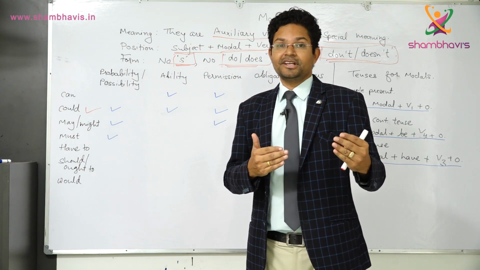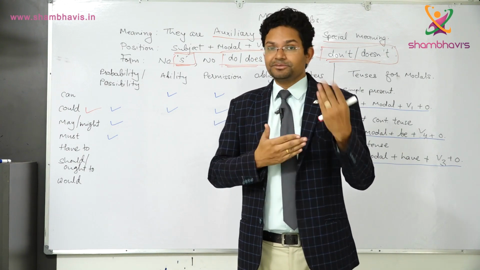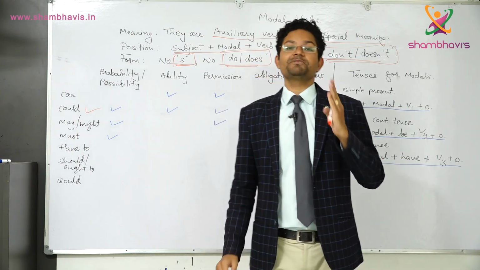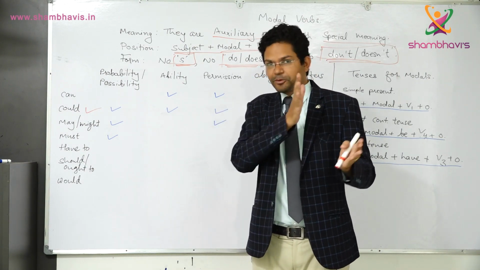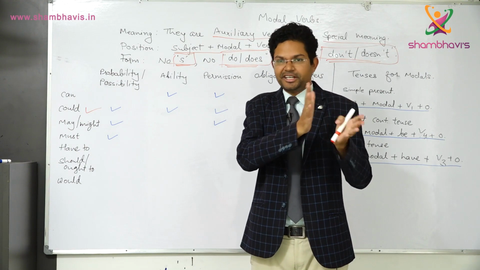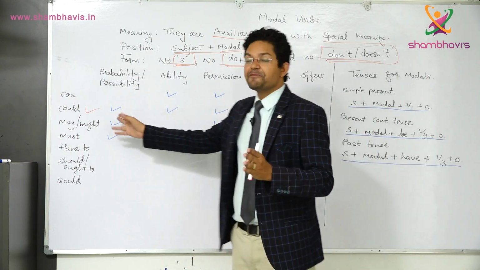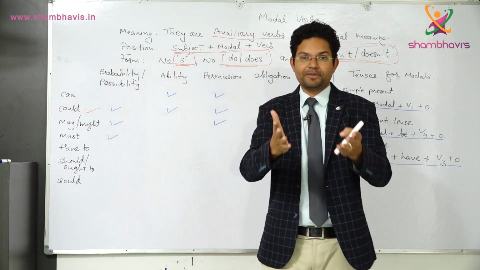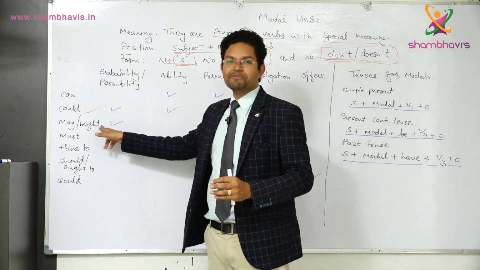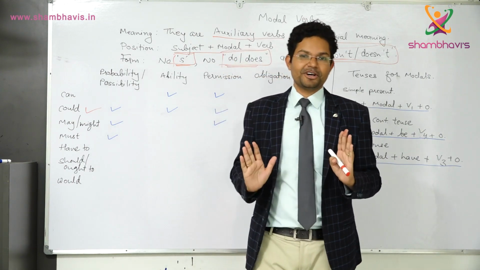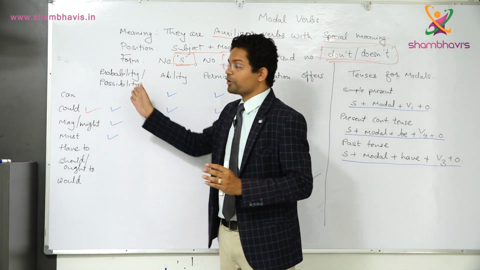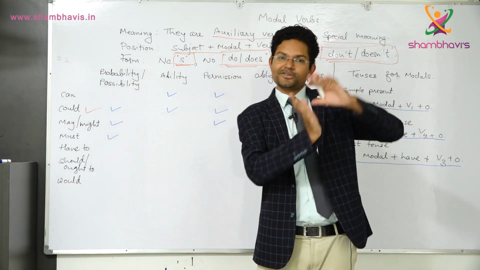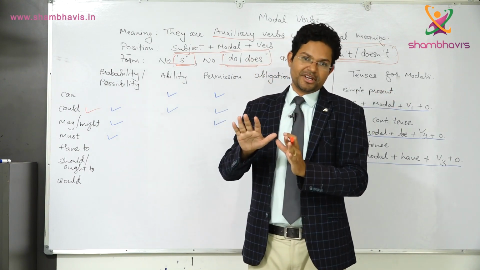When I say I shall come to your party, it means I am giving you 100% assurance that I will come to your party. When I say I will come, my probability chances are 80 to 90%. When I say I may come, it means my chances of coming are 50%. And when I say I might come, it means my chances to come there are only 20 to 30%. So all of them are for probability, but one has stronger probability, one has weaker probability.